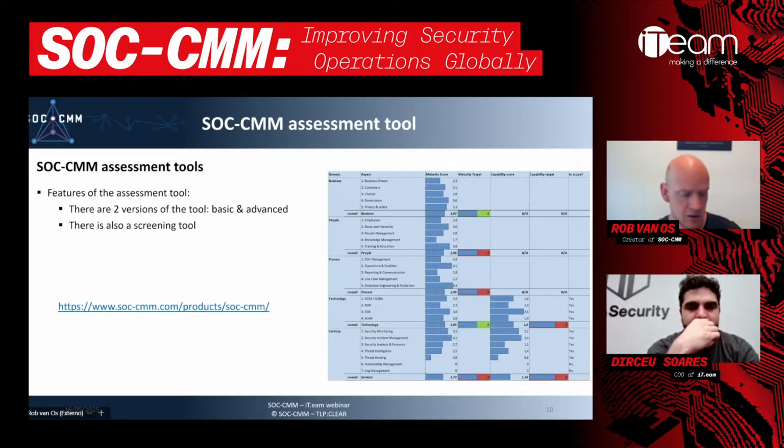So there's two versions of it. We've got a basic version and we've got an advanced version that are actually completely similar, with one exception. The advanced version has one feature the basic version does not have, which is the option to apply importance to a single question. So we've got all the questions in SOC CMM that you need to answer. You can apply importance to those. That's not an option that you have in the basic version, only in the advanced version. Ultimately, they're very much alike.